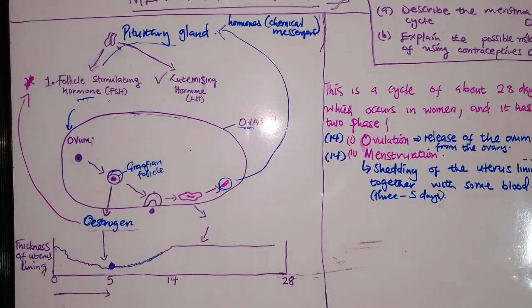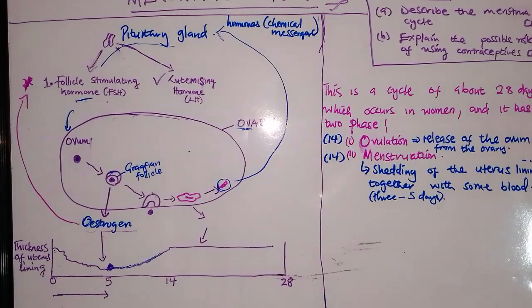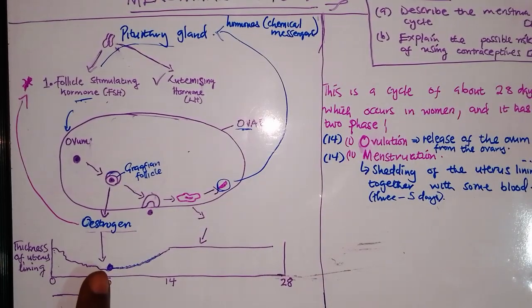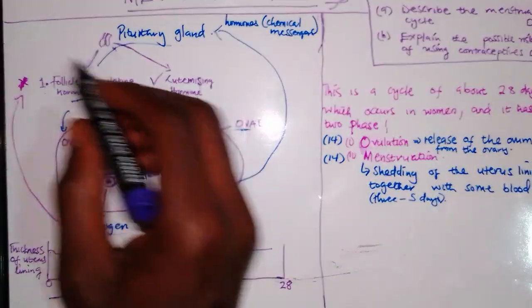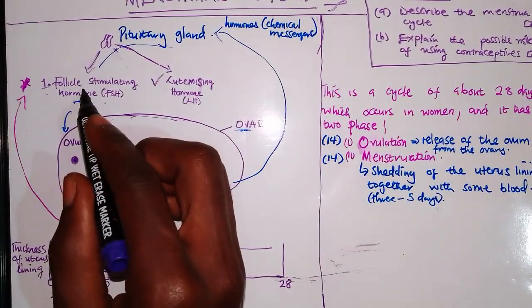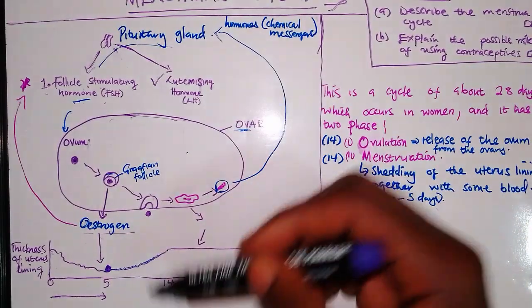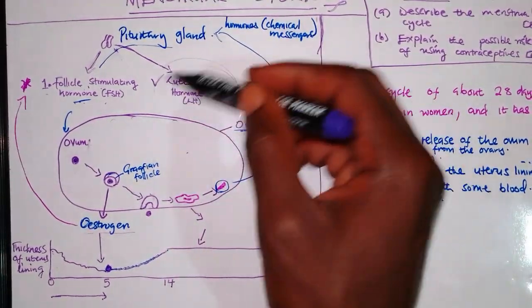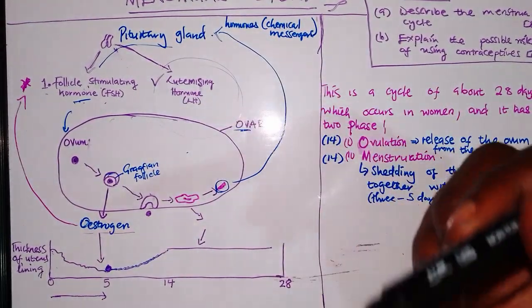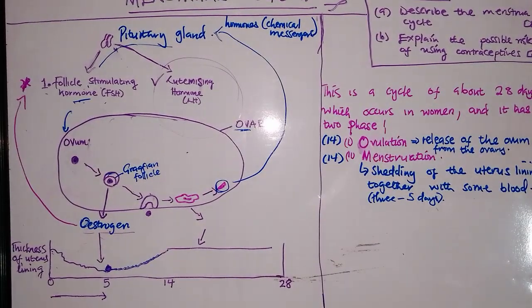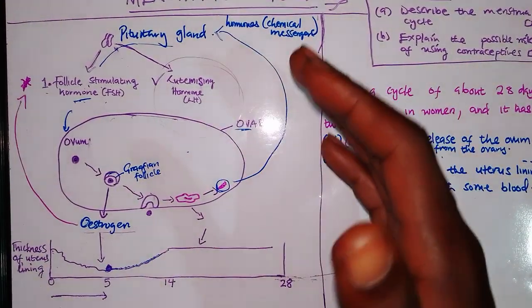Once it is produced, it begins the rebuilding of the uterus. Two, it inhibits the production of this hormone, and it also stimulates the production of luteinizing hormone. So this is how the process is coordinated.